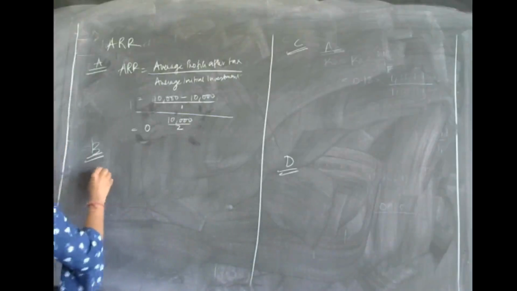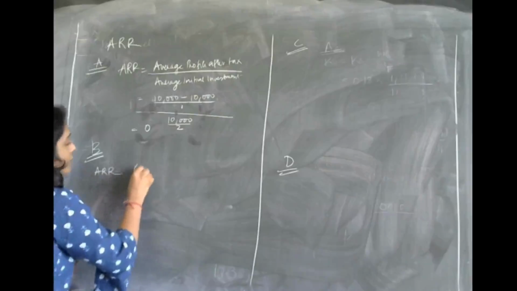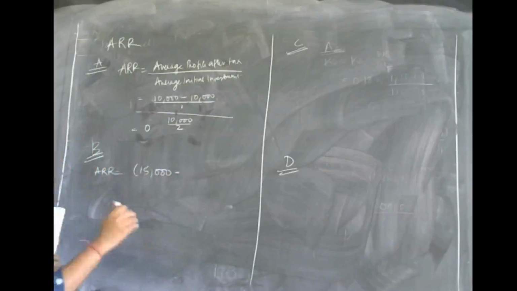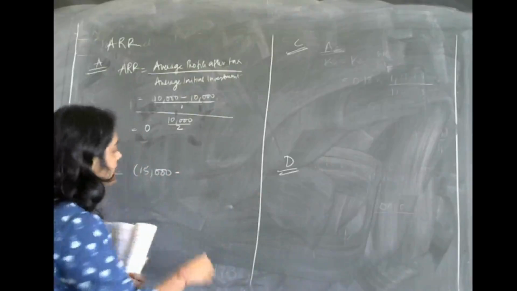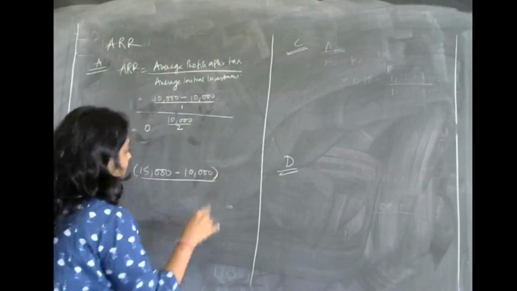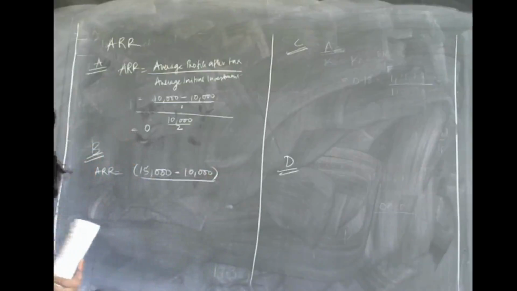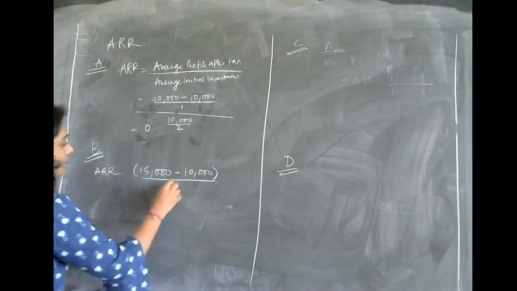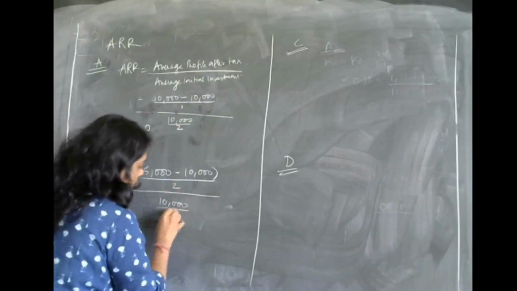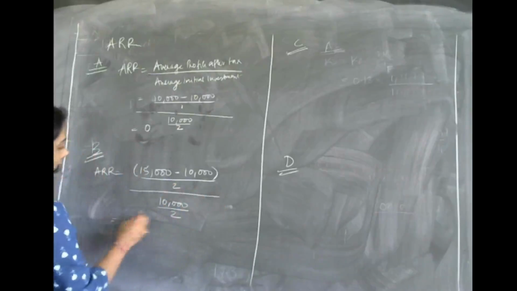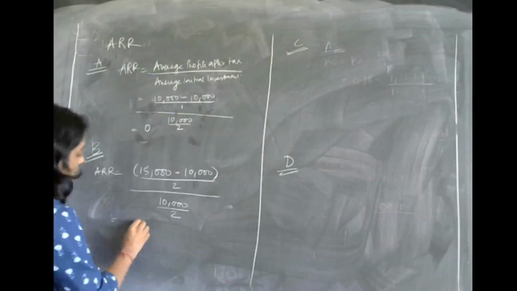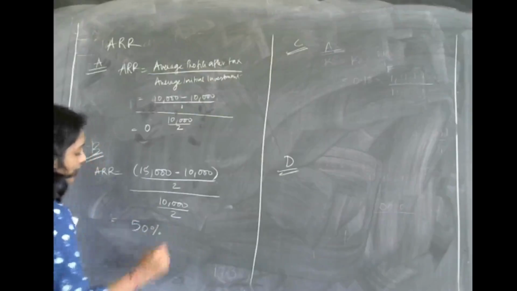So ARR is equal to 15,000, that is your cash inflow, minus your initial investment, which is 10,000, divided by the life of the project, which is 2 years, divided by average initial investment. After solving this, you will get the ARR of project B as 50%.